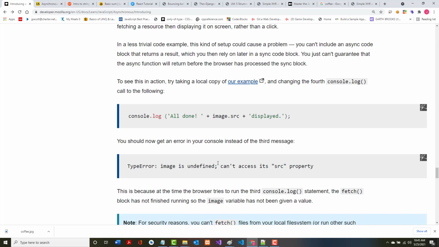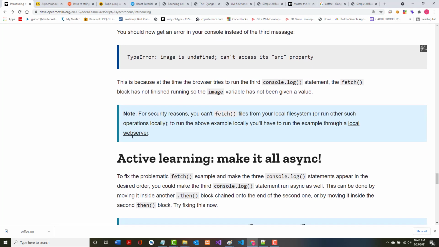In a less trivial example, this kind of setup could cause a problem. You can't include an async code block that returns a result which you rely on later in a synchronous code block. You can't just guarantee that it'll return it before the browser has processed the synchronous part. I'm not going to give their example because it's given me some errors.